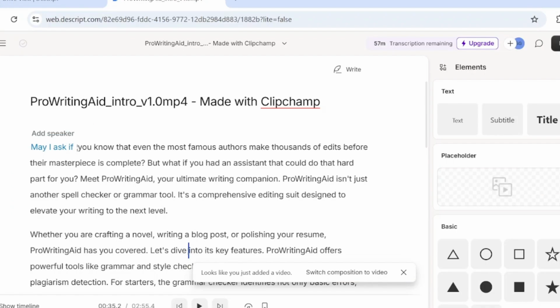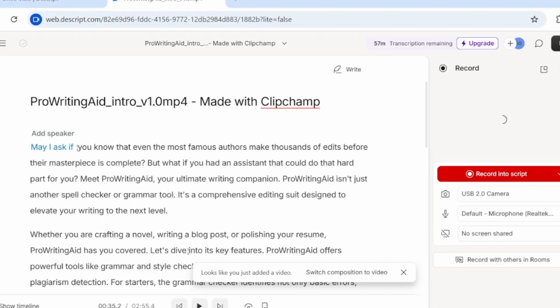Next, let's talk about screen recording. Whether you are making tutorials, presentations, or product demos, Descript lets you record your screen and webcam simultaneously. Once recorded, you can edit your video using the same text-based tools, making it effortless to cut, rearrange, or polish your clips.